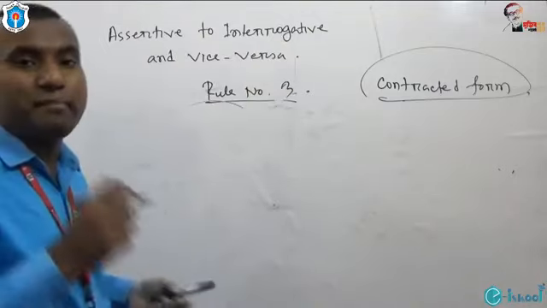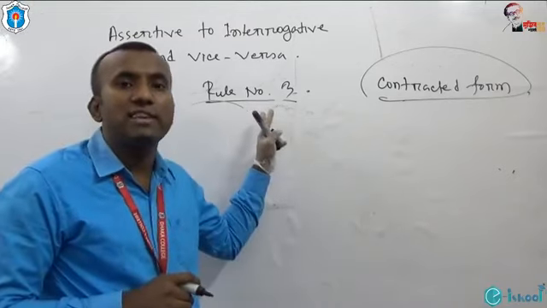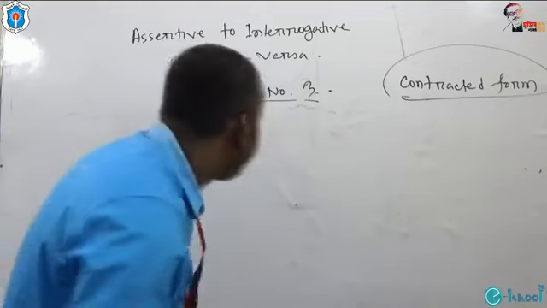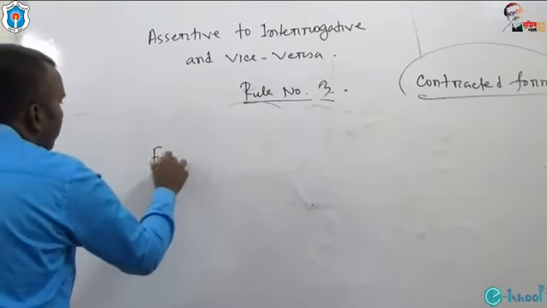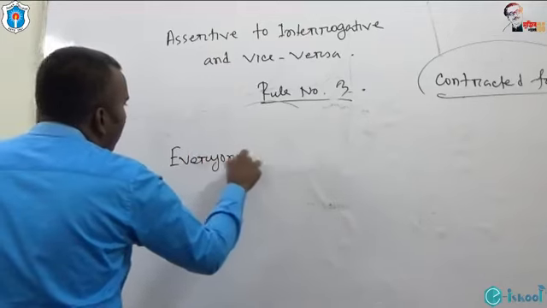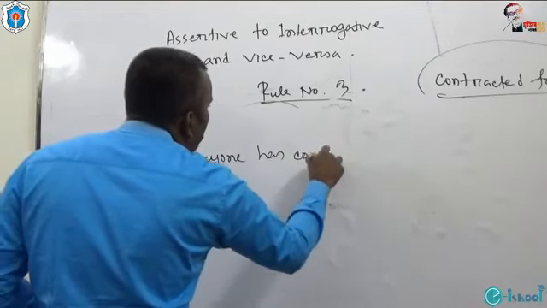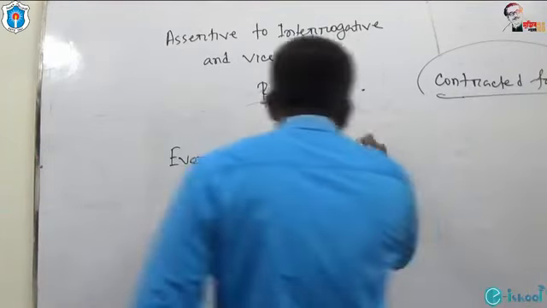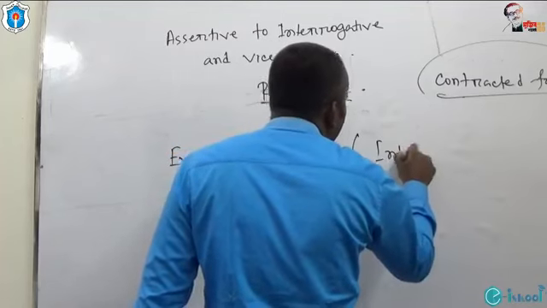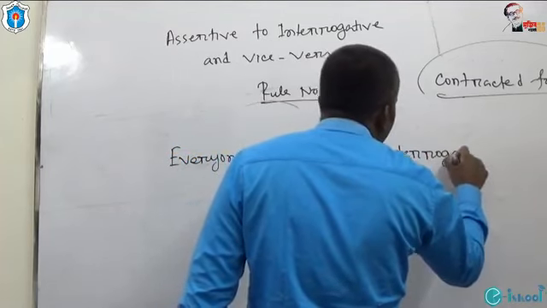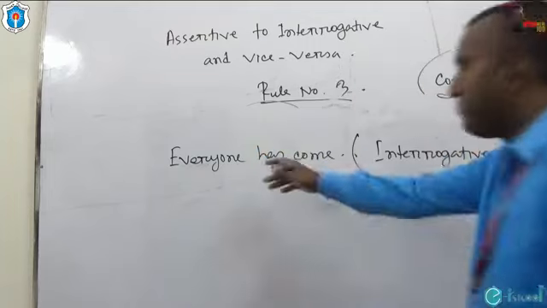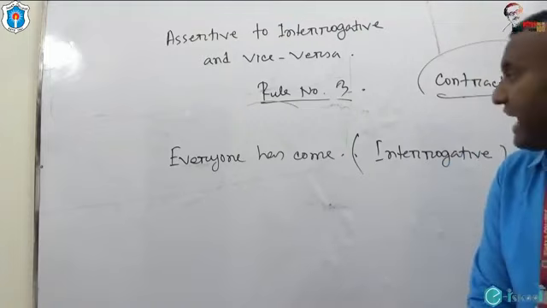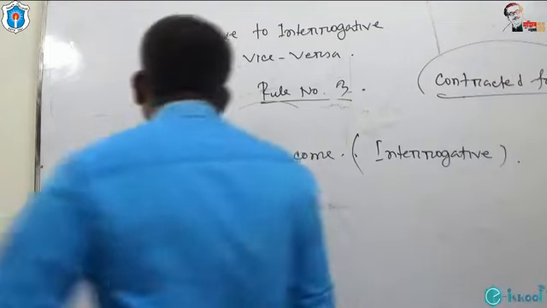I'm going to give you another example of rule number 3. Now it is your turn to transform assertive sentence into interrogative. Everyone has come. Everyone has come. Make it interrogative, my dear students. I think you have tried.